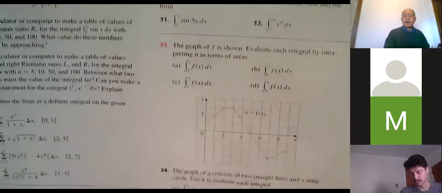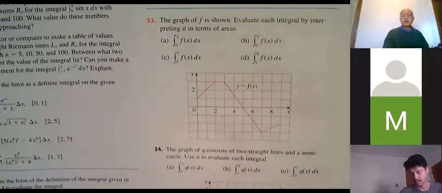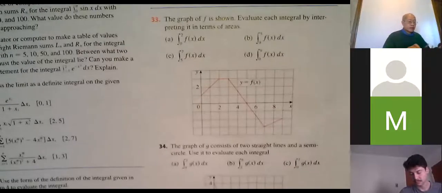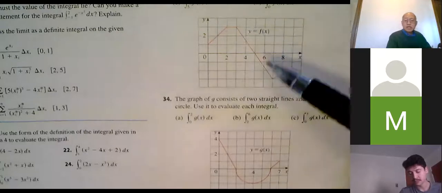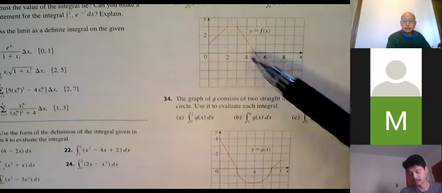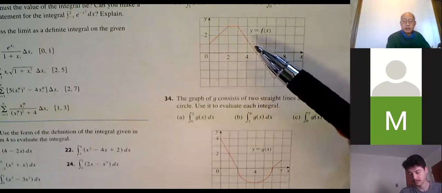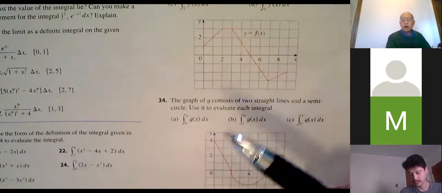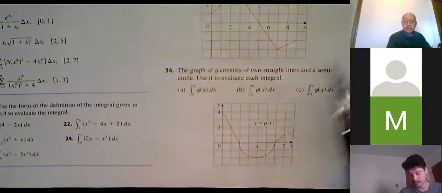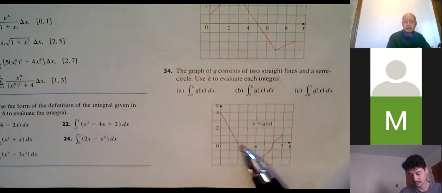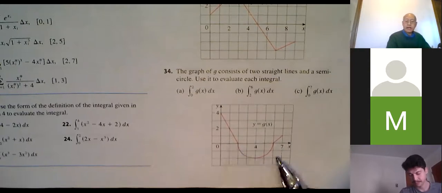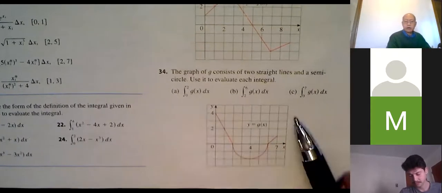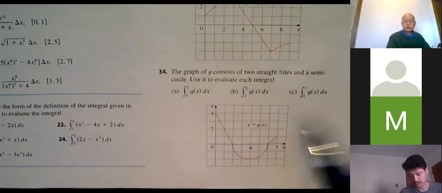Okay, so they're asking you to estimate by interpreting in terms of areas. They've got the integral from 0 to 2, 0 to 5, 0 to 9, or whatever. Now, these we can get exactly because these are all straight lines. We know how to deal with areas involving straight lines. 34 we also can do, I claim, because they're saying that this is a semicircle. And we know how to find the area of a circle, right? Pi r squared. So we can find exact values for 34, and we'll be working on that tomorrow also.